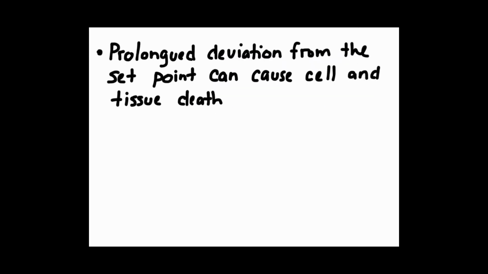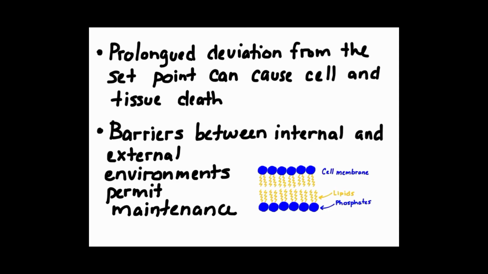Hopefully you figured out that prolonged deviation from an ideal set of conditions can cause cell, tissue, and organism death. Maintaining homeostasis often requires that an organism have an internal environment that is different from its external environment. Barriers between internal and external environments allow the organism to maintain an internal environment despite what's going on in the external environment. A great example of this is the cell membrane.